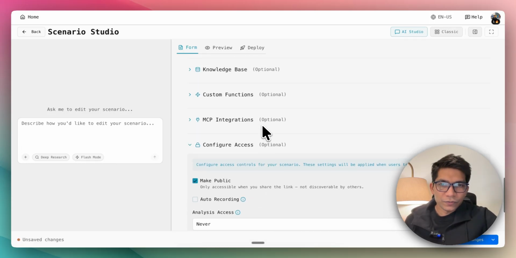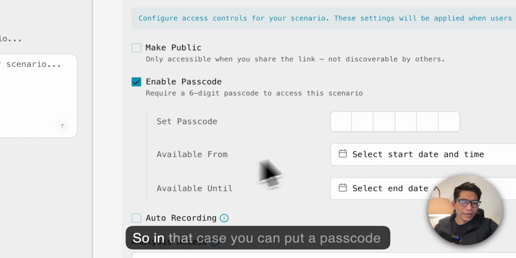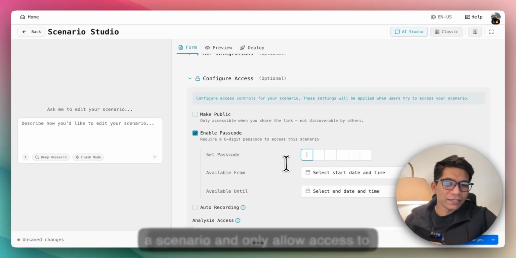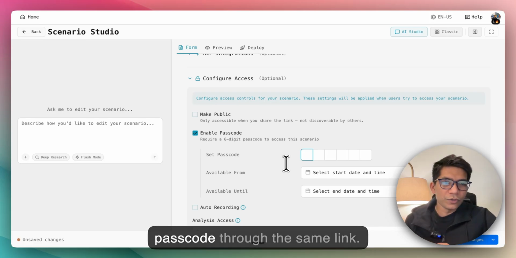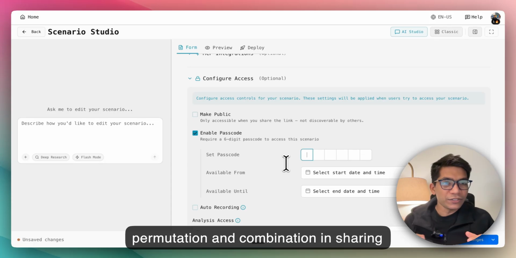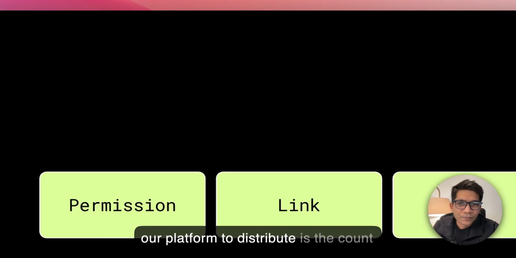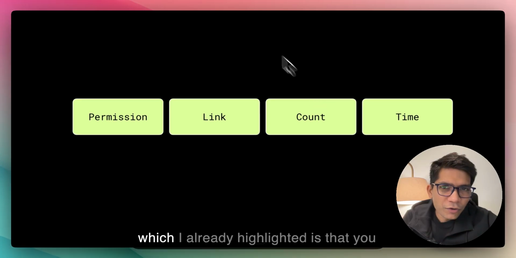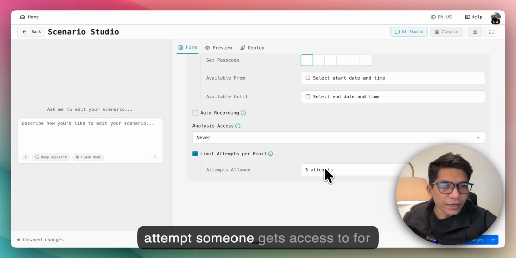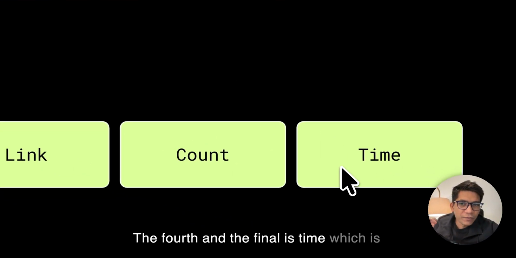There is also an option to enable passcode-based access. In that case, you can put a passcode on a scenario and only allow access to someone who has that passcode through the same link. So all of these provide you a lot of permutations and combinations in sharing the link with others when you are using our platform to distribute the scenario. The third option is the count, which I already highlighted: through this you control the number of attempts someone gets access to for your ToughTongue scenario. The fourth and final is time, which is the duration.